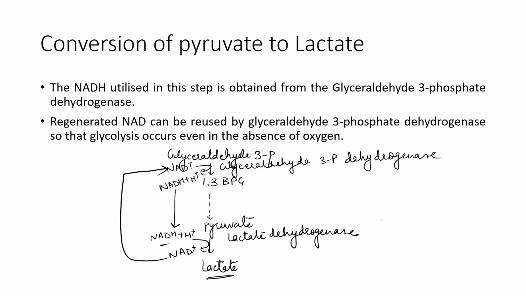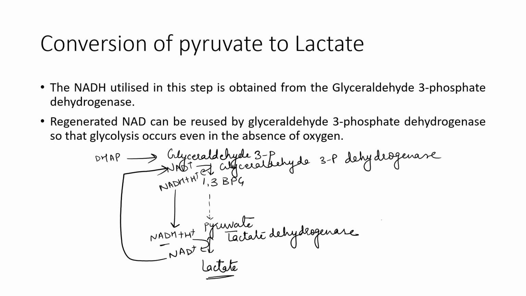This step we have already seen: when fructose 1,6-bisphosphate is degraded in presence of aldolase enzyme, there is formation of dihydroxyacetone phosphate and glyceraldehyde 3-phosphate. Then glyceraldehyde 3-phosphate in presence of dehydrogenase enzyme is converted to 1,3-BPG, then 3-phosphoglycerate, 2-phosphoglycerate, phosphoenolpyruvate, then pyruvate, and from pyruvate lactate will form in presence of lactate dehydrogenase. Here NADH will be used, and this NADH will come from this step. So when we calculate energetics, we will see that in anaerobic condition only 2 ATP will form.